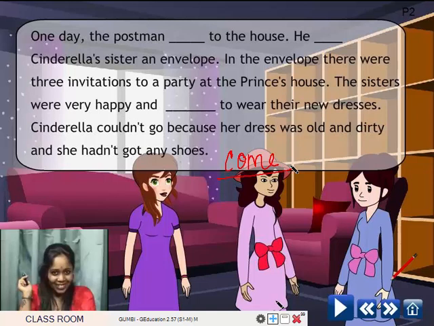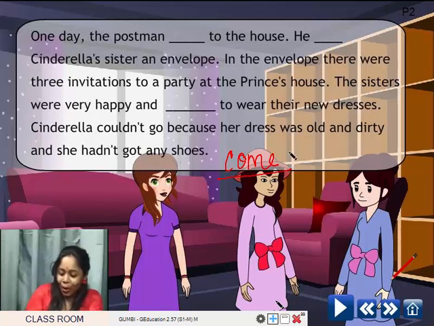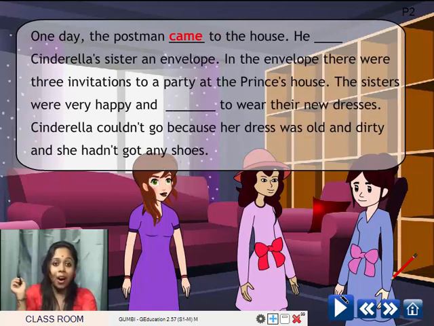Ma'am, is it comed? No. Come becomes came. This I expected all of you will be knowing, because you all know the past form of come is came. Soumya, you don't know this also. So come becomes came. So the postman came to the house. He dashed Cinderella's sister an envelope.